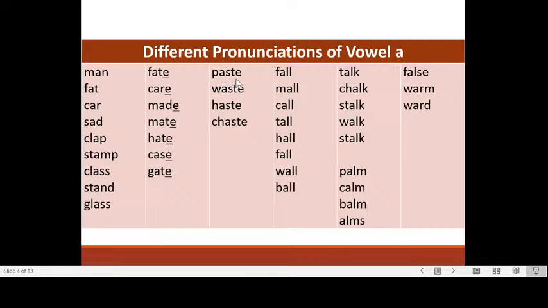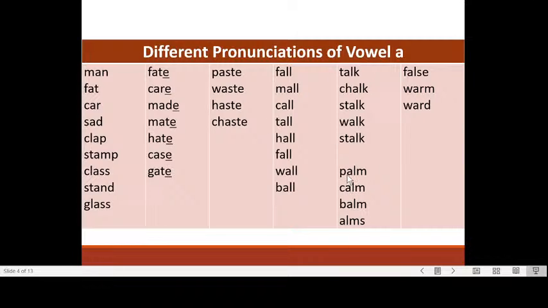Similarly, if I have a longer word with a silent vowel at the end: paste, waste, haste, and chaste. Okay, how about words that contain a double L at the end of the word, like fall, mall, call, tall, hall, wall. And there are words with a silent L and a K. Talk, chalk, stalk, walk.